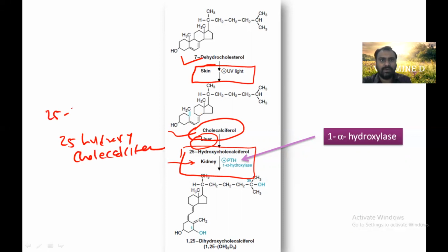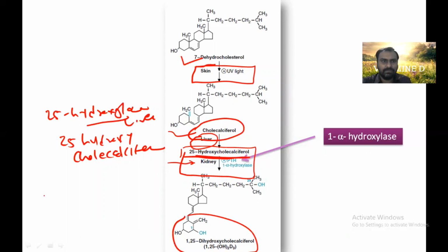The enzyme is 25 hydroxylase present in the liver. Now this 25 hydroxy cholecalciferol is converted to 1,25 dihydroxy cholecalciferol.